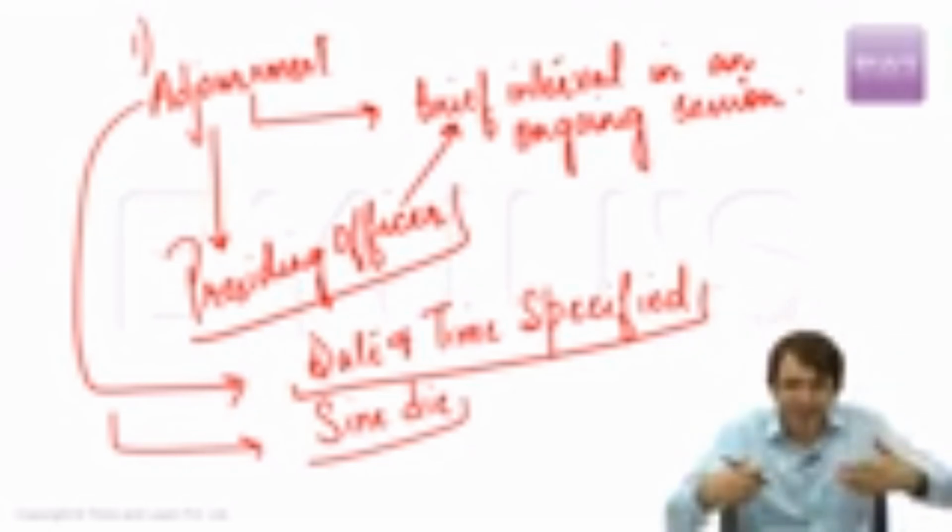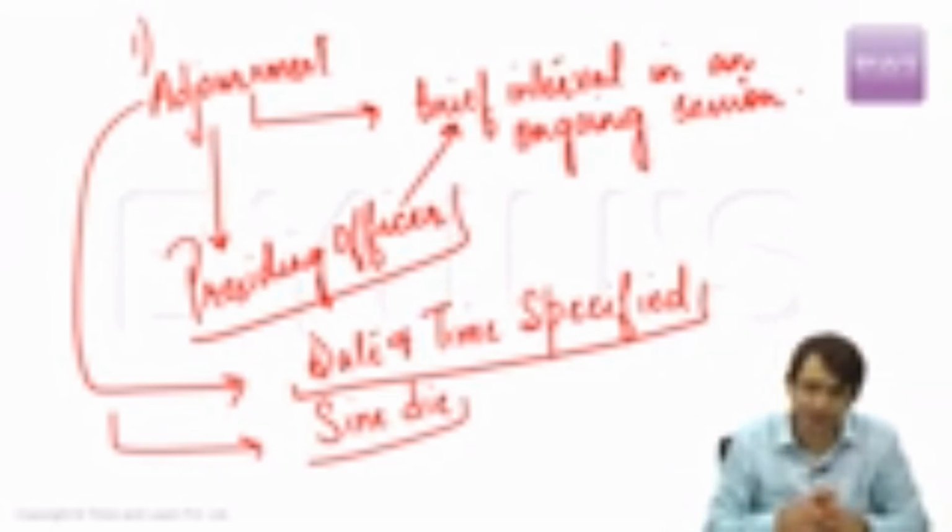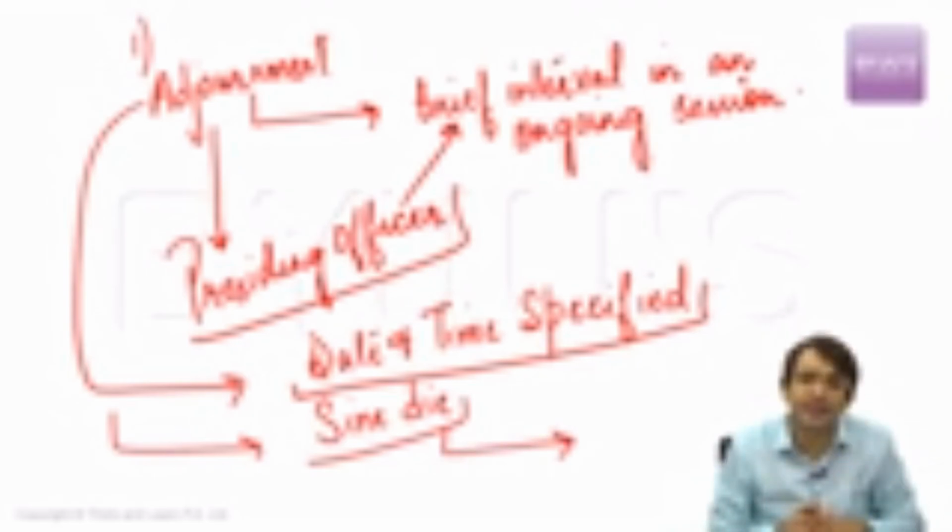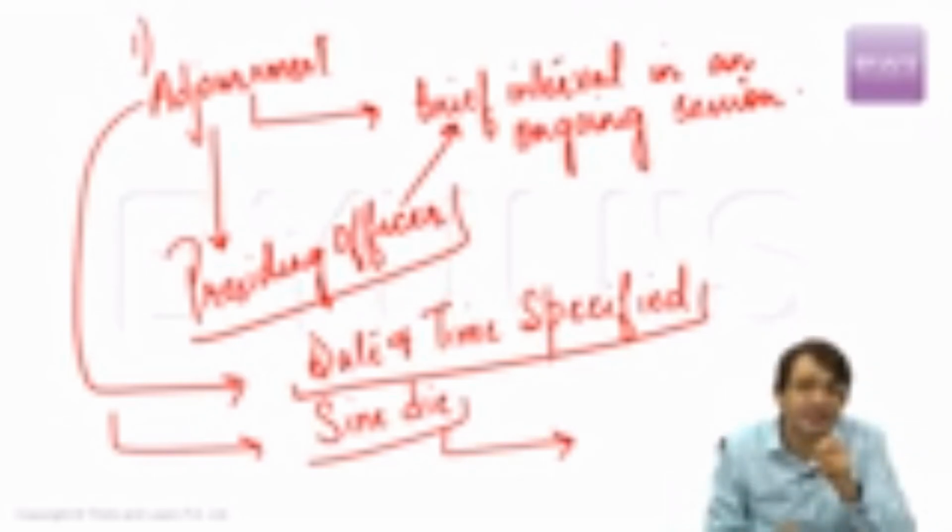If there is no ruckus in the House, then ultimately what will happen? The agenda of the House will be carried out. But what about adjournment sine die? In this adjournment sine die, what will happen? The Speaker or the presiding officer does not specify the date and time of the convening of the next sitting of Lok Sabha or Rajya Sabha.